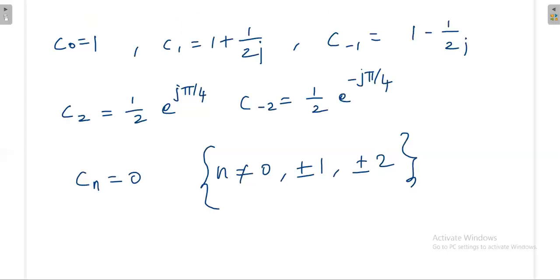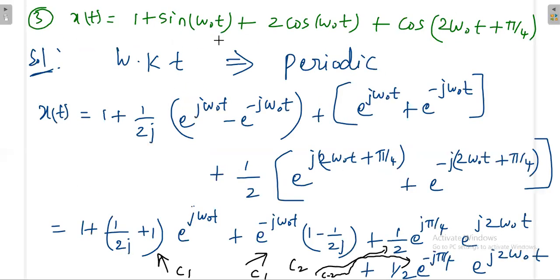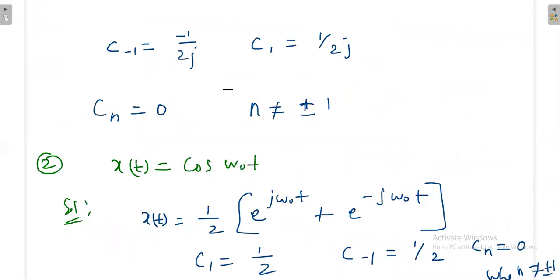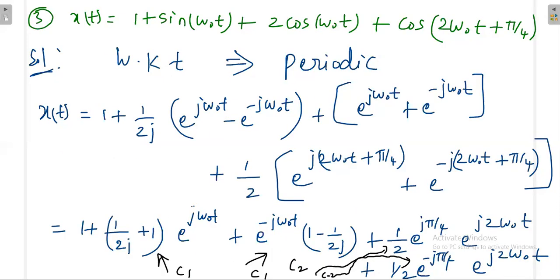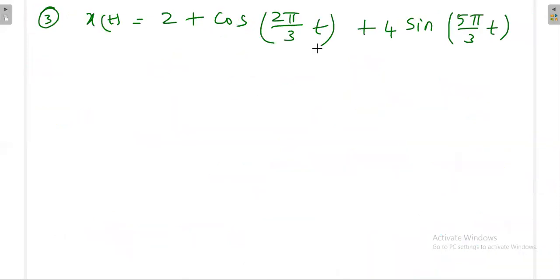In the previous problems, we did not have any confusion regarding the fundamental frequency, because they directly gave omega naught. If this is omega naught, this is the fundamental frequency, and this is the second order harmonics. Again, in the previous problems it was very simple, only a single signal. But here they give two signals, and they are not given in terms of omega naught.